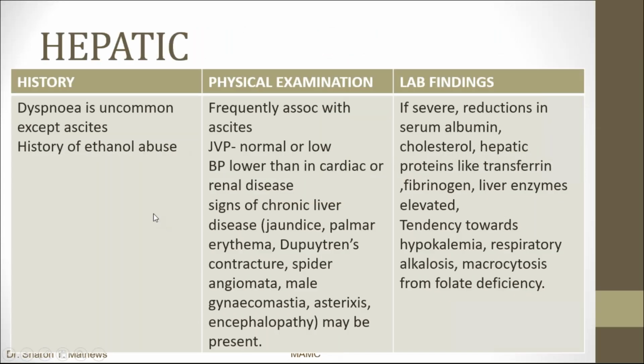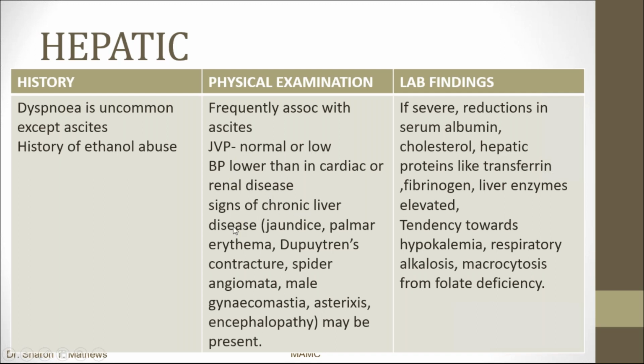Now coming to the hepatic cause of Anasarca. Usually dyspnea is a very uncommon presentation in these patients, except for ascites. Massive ascites can cause dyspnea. There will be a history of ethanol abuse. On physical examination, they will frequently be associated with ascites. JVP will be normal or low. BP will be lower than in cardiac or renal disease.